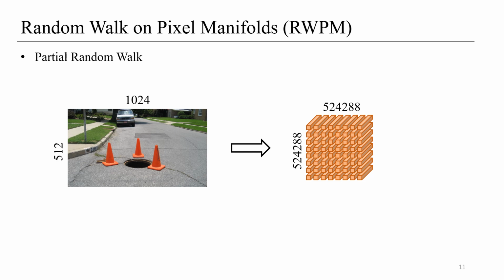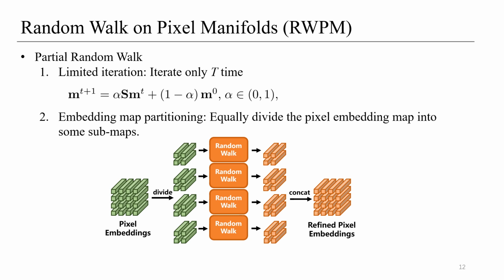The final part is partial random walk. Large input images lead to large matrices for random walk calculations, increasing computational and memory costs. For instance, a 5112 by 1024 image results in a huge graph matrix, significantly slowing running speed. To address this issue, we propose partial random walk, which consists of two parts. The first part is limited iteration. We perform only T iterations instead of using closed form. We found that a few iterations can reach good results while significantly reducing computation.